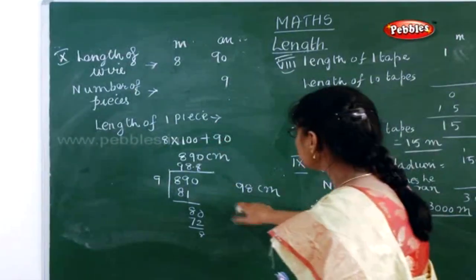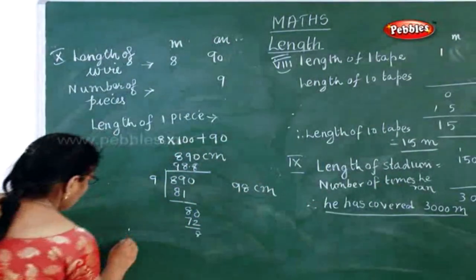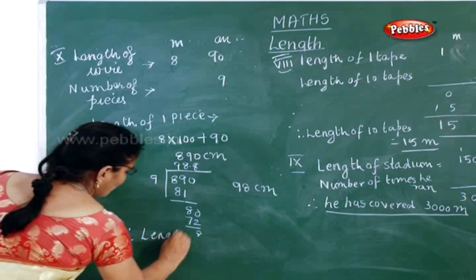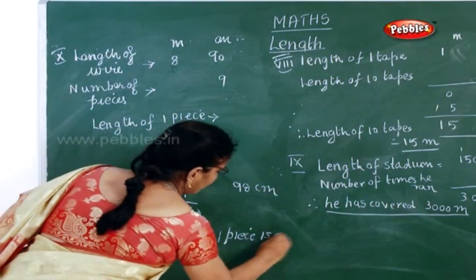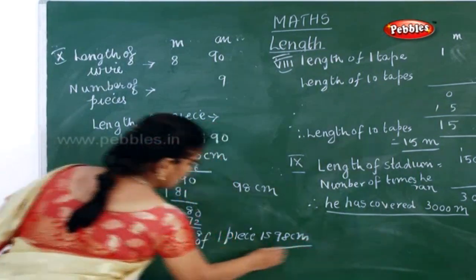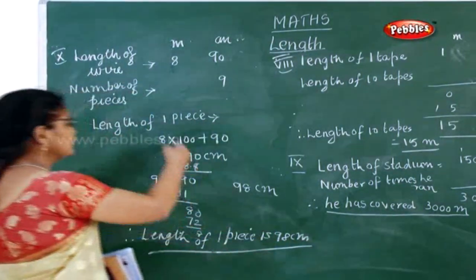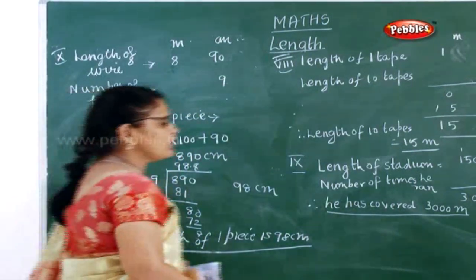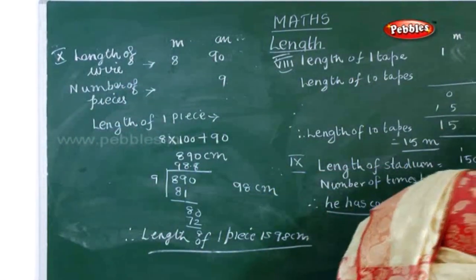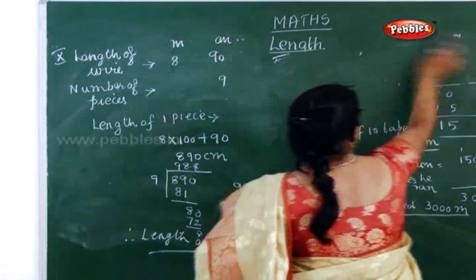Length of one piece is 98. Therefore, length of one piece is 98 centimeter. Is it clear? Means you have to convert into centimeter and then you have to do your division. I think I told you in your division sums. Then the last sum.